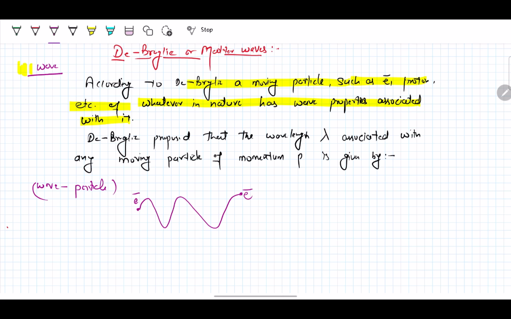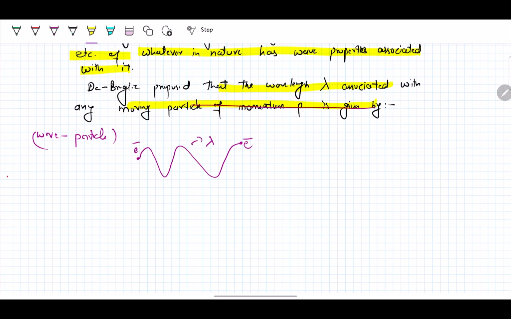De Broglie proposed that the wavelength lambda associated with this moving particle of momentum p is given by lambda equals h over p, where h is Planck's constant and p is the momentum.